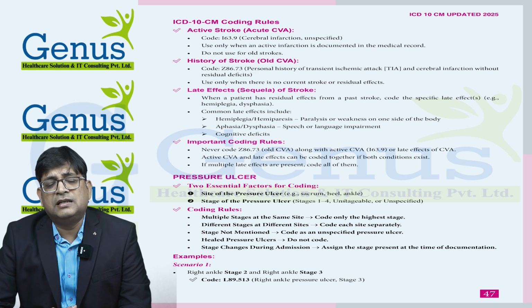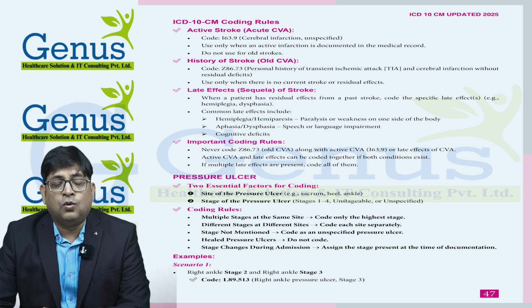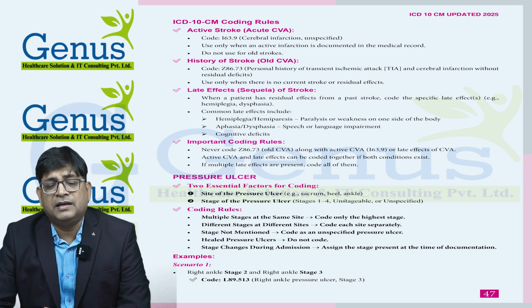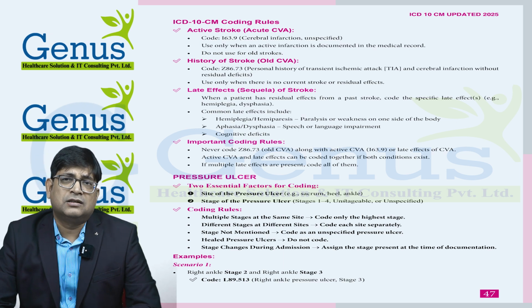If there is a history of CVA mentioned, then we need to provide the code for history of CVA, which is Z86.73. The Z86.73 code can only be used if the patient does not have a late effect of CVA or a current CVA. Because if the patient has a current CVA or a late effect of CVA, in that case we can only use those codes. So the history of CVA code, Z86.73, can be used if there is no CVA or late effect of CVA.